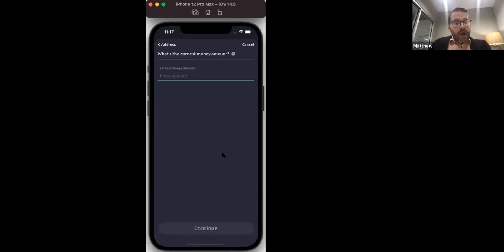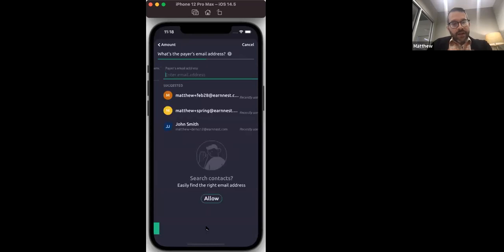And then this is where you put in your dollar amount for the earnest money payment. So I'm going to put in $2,000, just for example. Now you can go up to $100,000 with this particular payment method. If you happen to have one, which it's rare, but if you happen to have one that is over $100,000, you can submit it as two separate requests. But it does give you that ability to do so. Just keep in mind, if it's over $100,000, you need to submit it as a second request. All right, we're going to click continue.